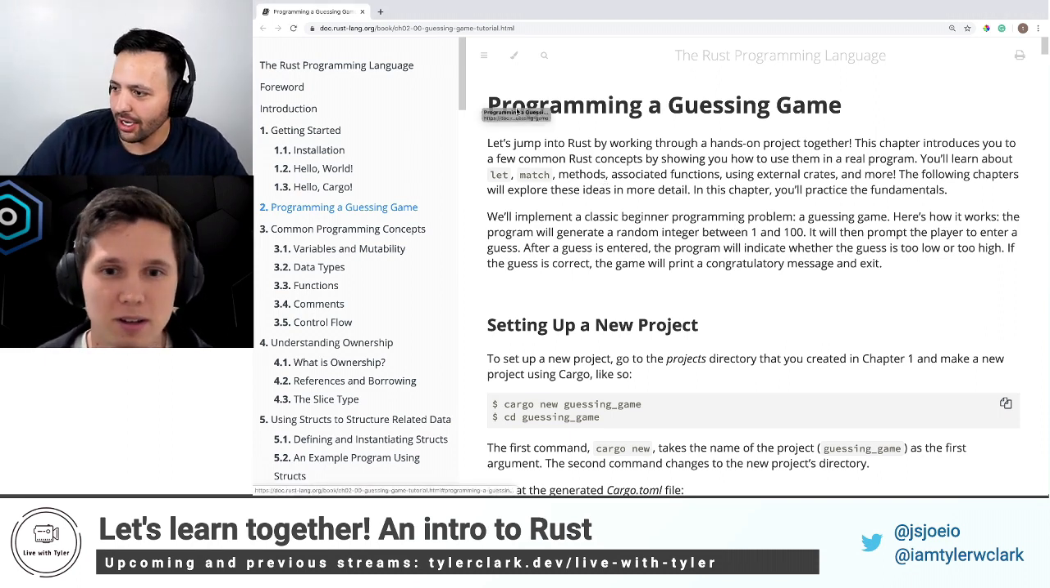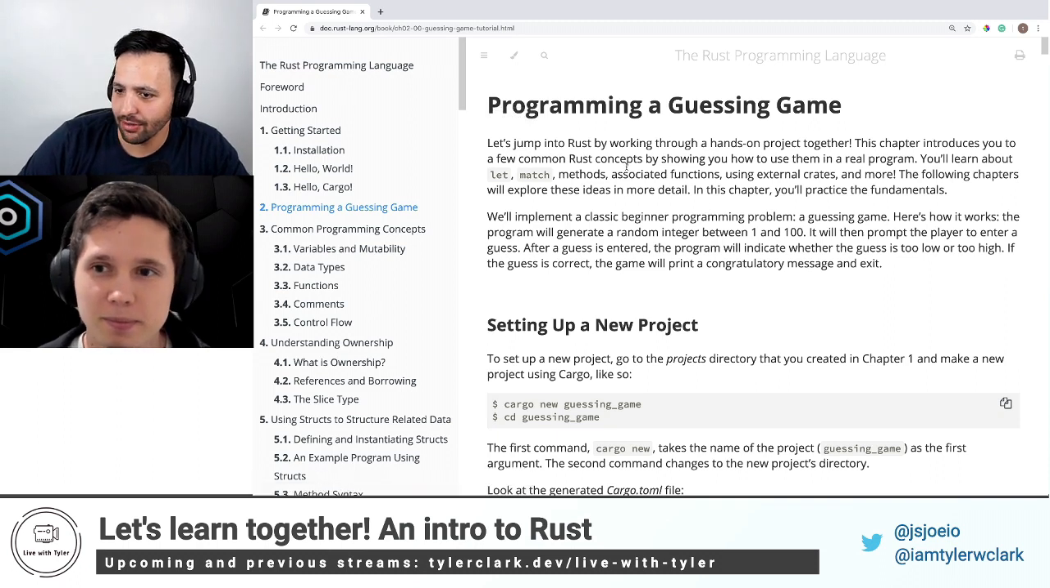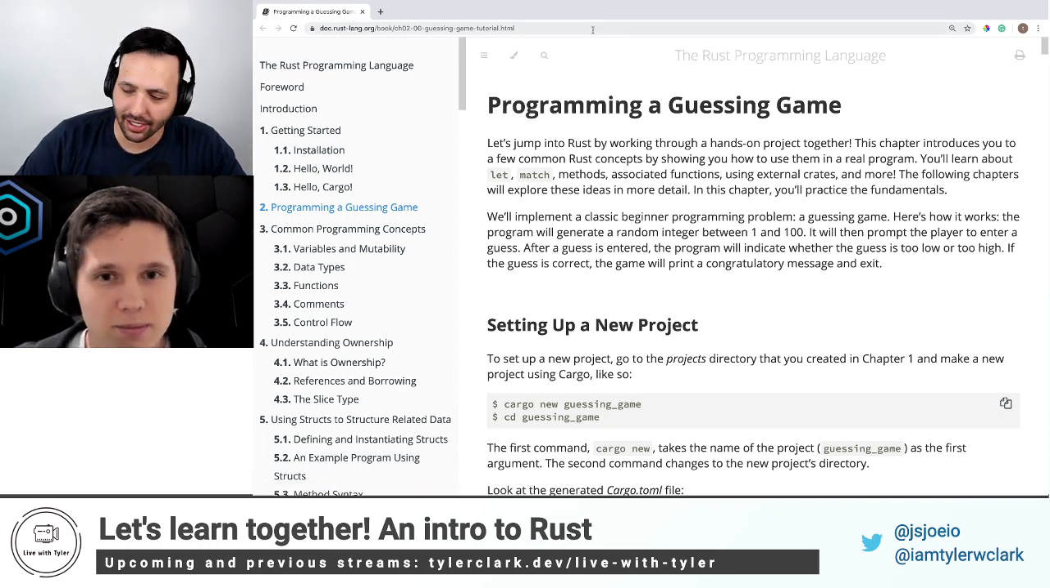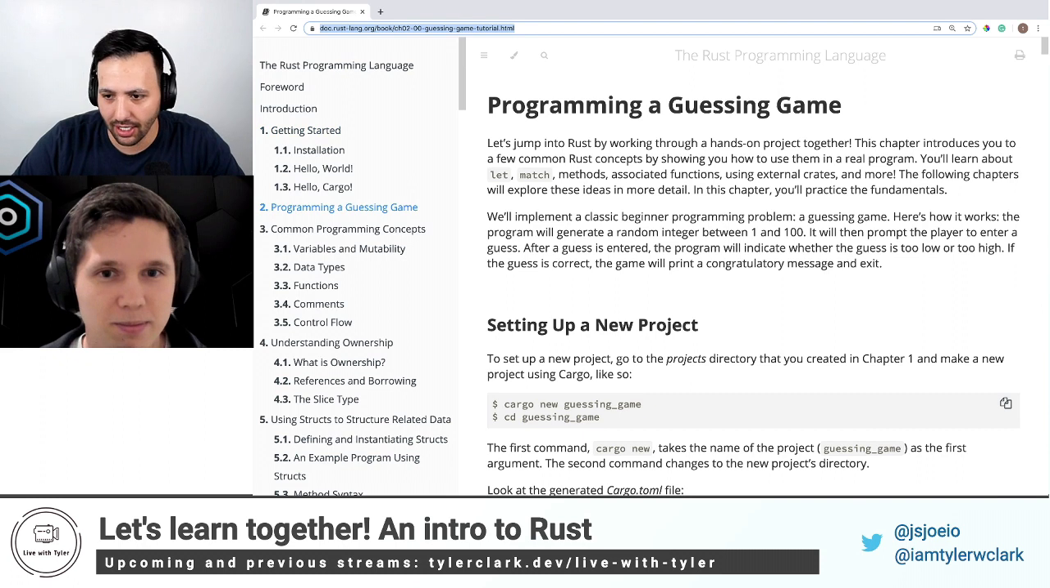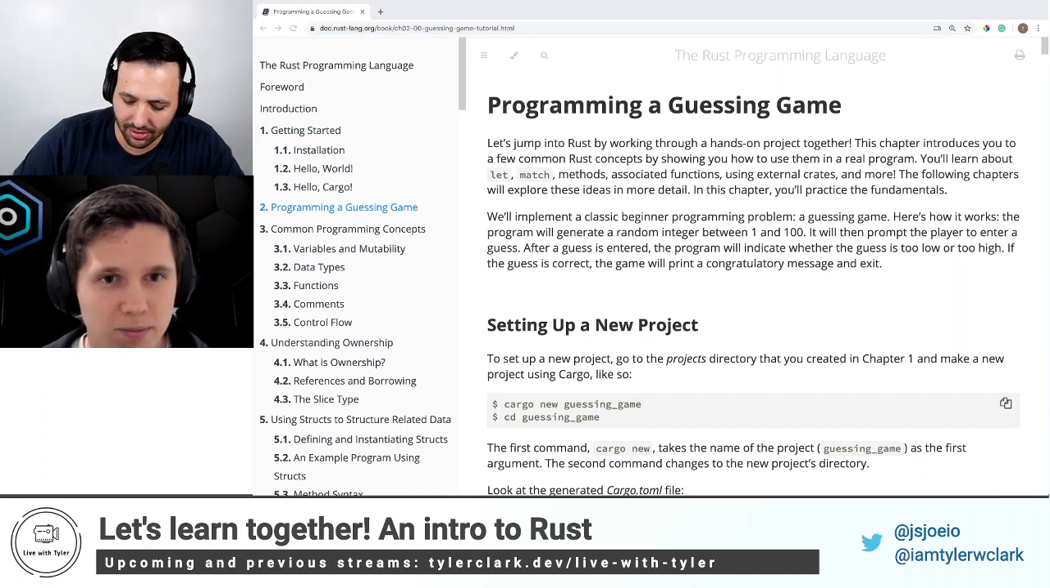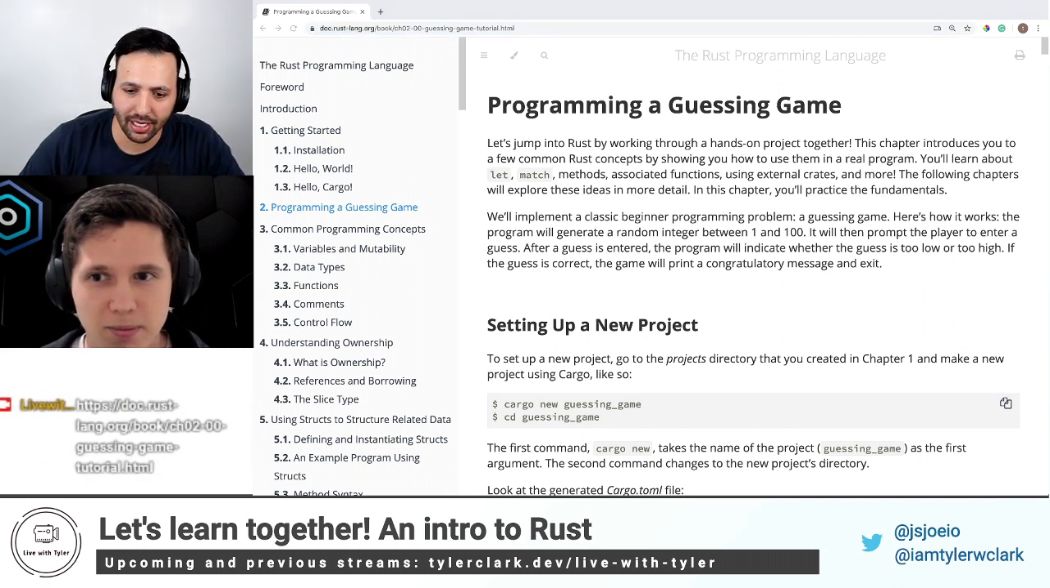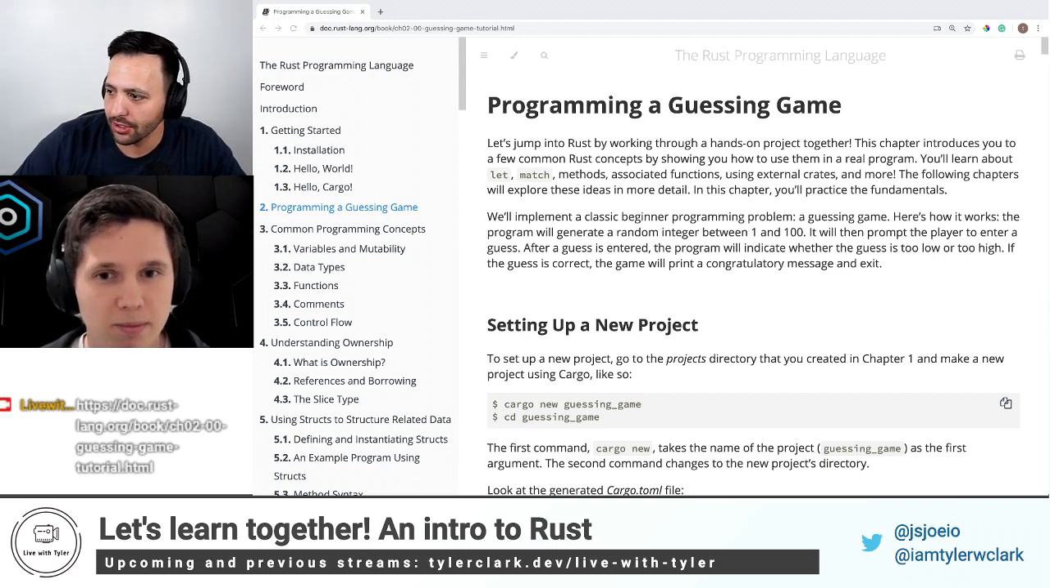Yeah, so jumping right into it. Today we're programming a guessing game. It's just found right on the docs. I'm going to post it in the chat, so if anyone wants to follow along with us as we do it, we're basically just going to go through step by step. What is this game that we're building? It's a guessing game.